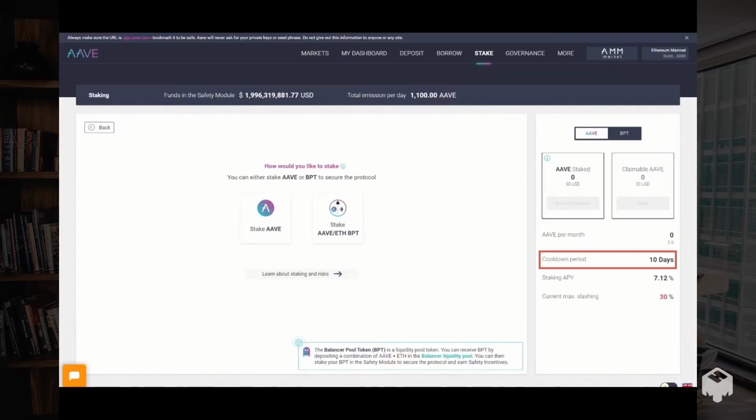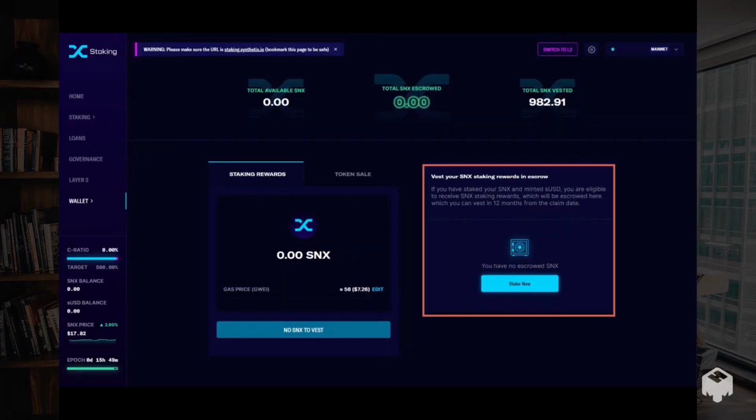For instance, on the AAVE protocol, if you stake your AAVE on top of the protocol, you cannot withdraw your staked AAVE right away. Instead, you need to wait for 10 days after you initiate a cooldown period. That means that your tokens are effectively locked on the protocol until the 10 days are over. In the case of Synthetix, your staking reward has a vesting period of 1 year. That means that you can withdraw your staking reward only after 1 year after you have staked your Synthetix token.